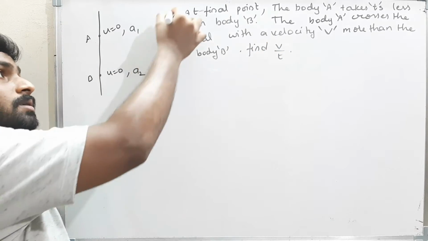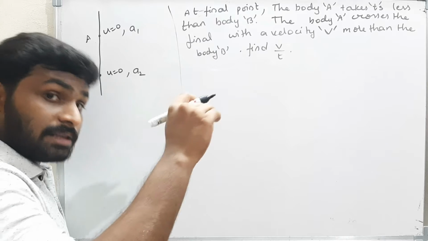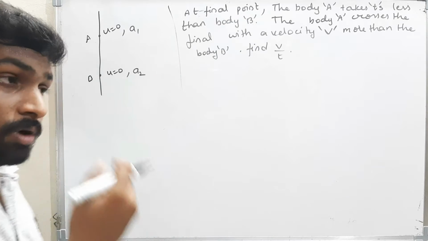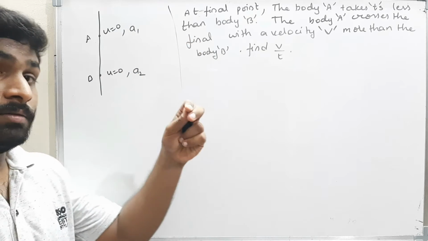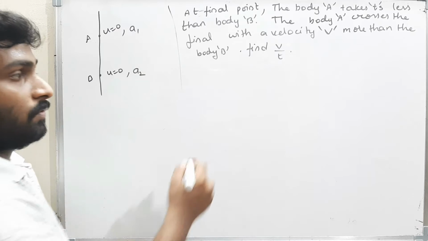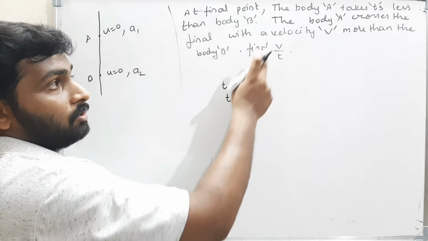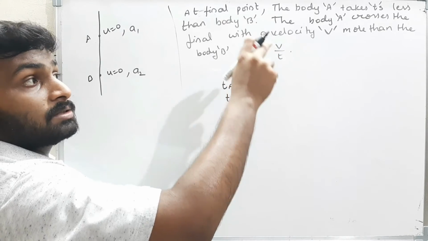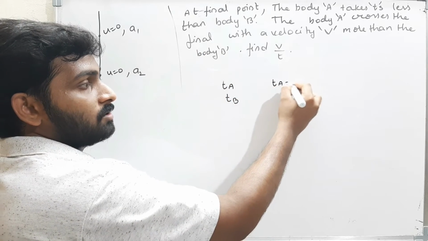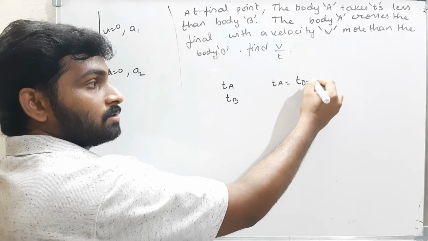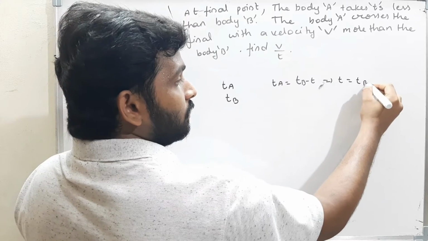At the final point, that means this is the final point, assume. At this point, to cross this final point, the body A takes t seconds less than the body B. That means the body A is crossing the line first, and B is taking t seconds more than body A. If I assume the time taken by body A is TA and the time taken by body B is TB, what did they tell? The body A takes t seconds less than the body B. That means t is equal to TB minus TA.